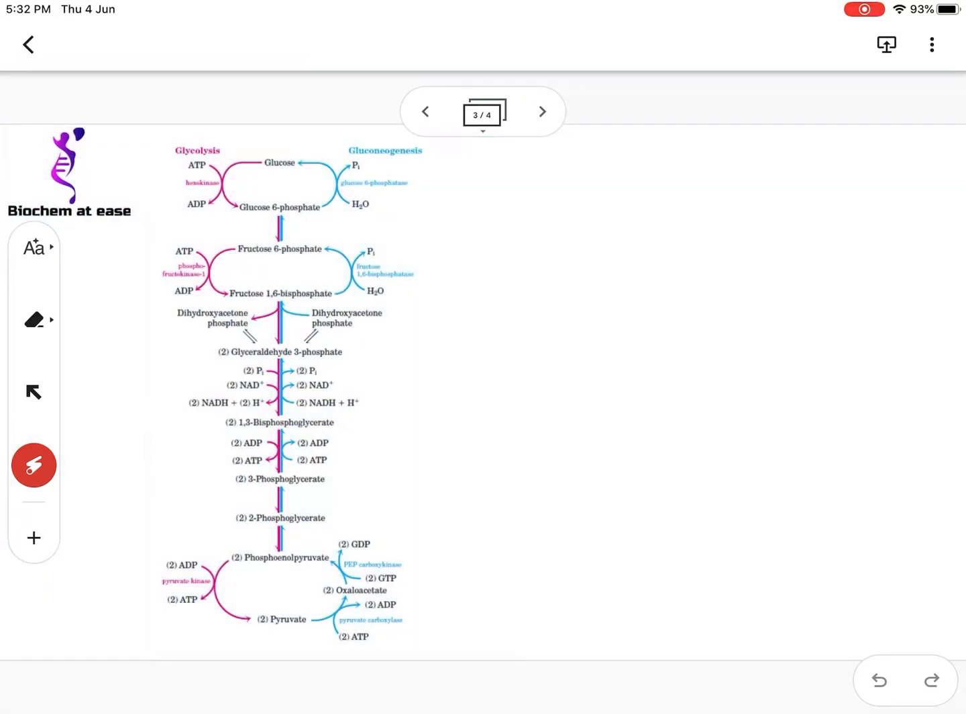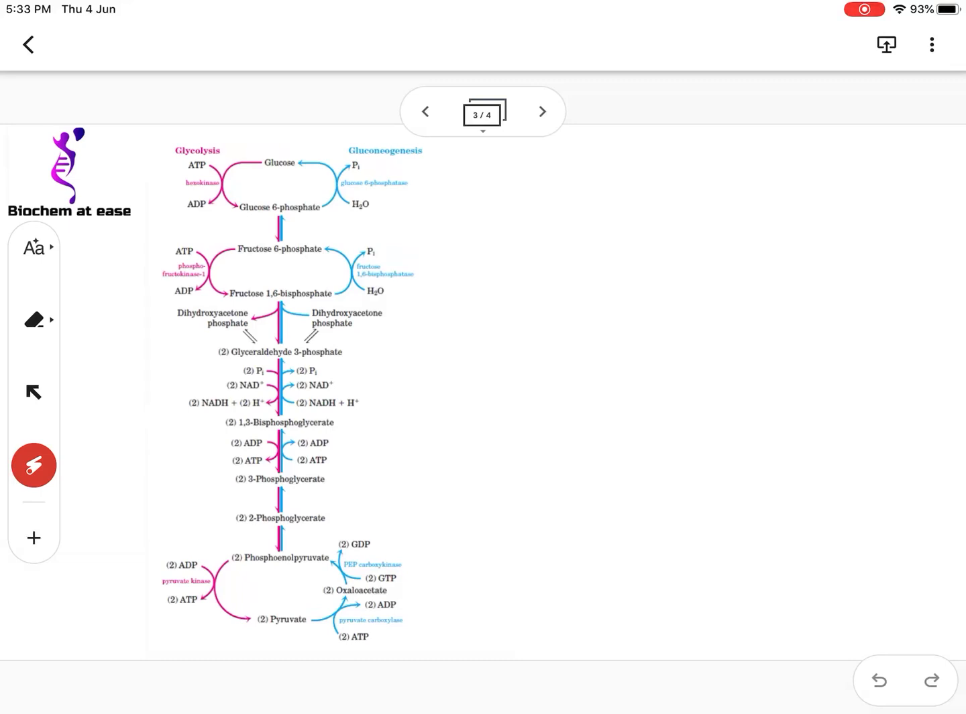Glycolysis and gluconeogenesis are not the reverse pathway of each other. There are a few reactions in glycolysis which are irreversible, and in gluconeogenesis they are catalyzed by other enzymes. We have already studied glycolysis, where glucose is converted into 2 molecules of pyruvic acid, and there are 10 reactions in glycolysis, out of which 3 reactions are irreversible. This is reaction number 1, reaction number 2, and this is the third irreversible reaction.